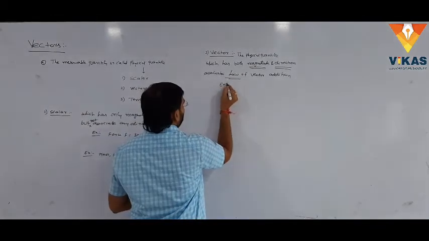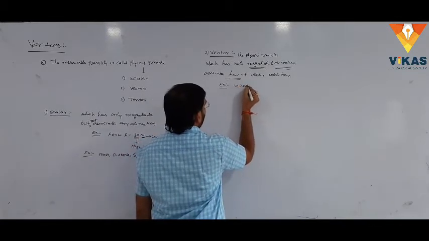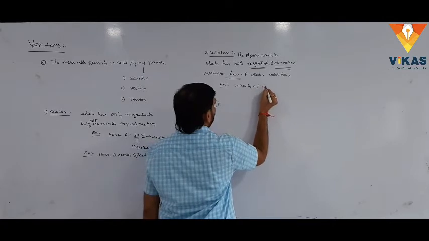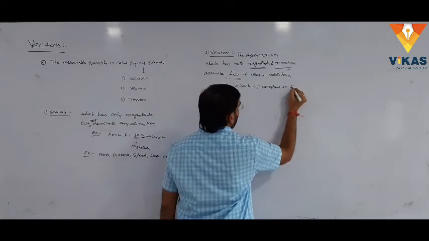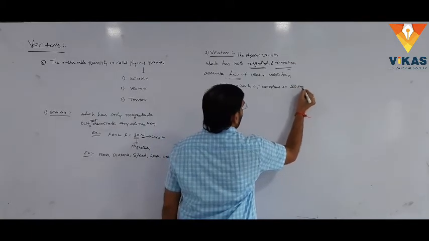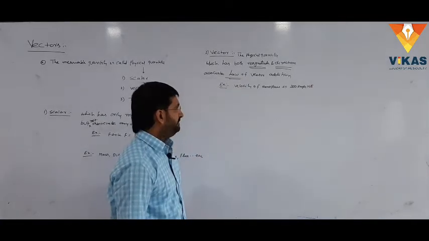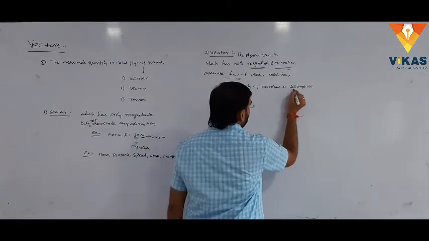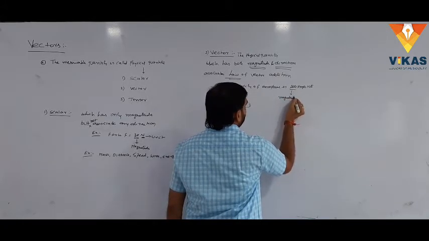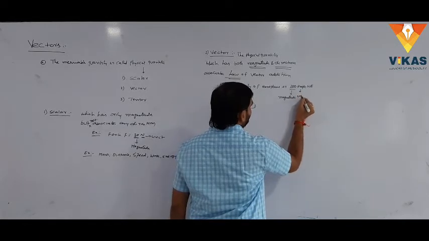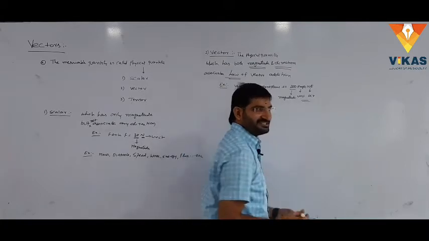A small explanation with one example. Velocity of aeroplane is 200 kmph northeast. Here 200 is the magnitude, kmph is the unit, northeast is the direction. Understood, students? Do you understand?